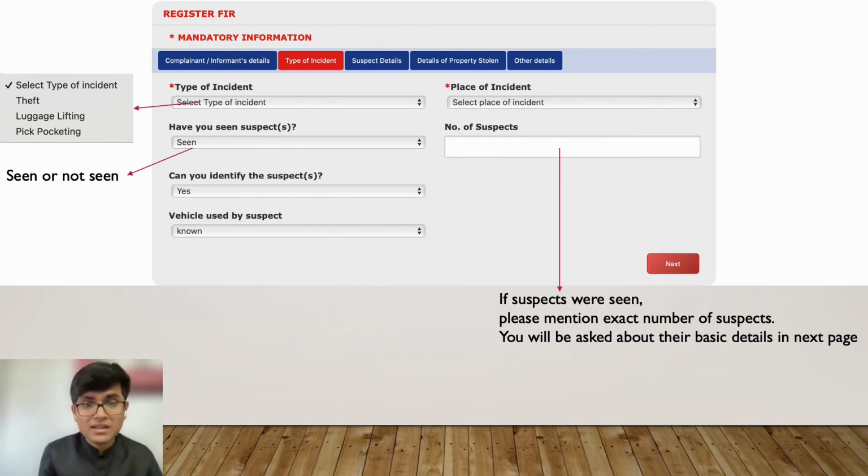But if you have seen them, like in the case of snatching, they just take it away from you and you get a basic idea, like he was 5 feet or he was 6 feet. Those basic details you can definitely mention in your online FIR. So what's next after this?